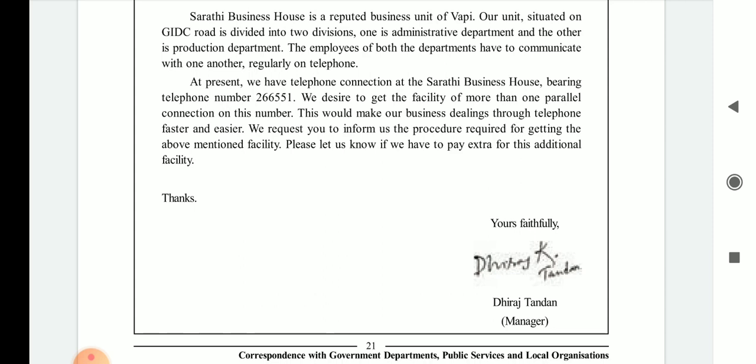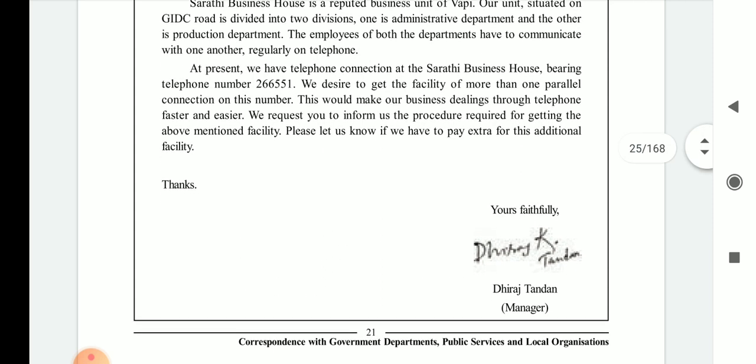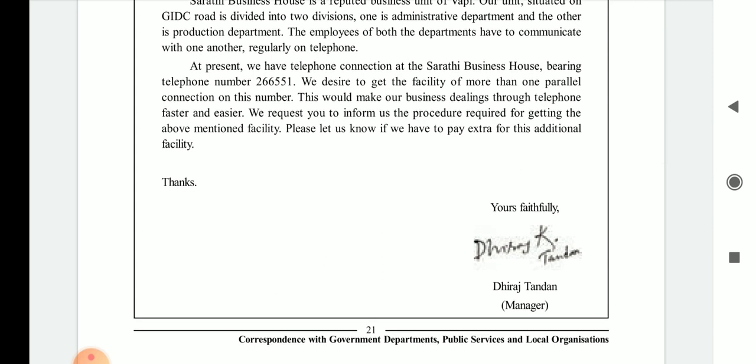They also mention that if BSNL provides information for getting this facility, at that time they will be very obliged. Please let us know if we have to pay extra for this additional facility. They also mention that if BSNL wants some extra money, extra charges for the same, at that time Sarthi Business House is ready to pay some extra charges, but they want to get this facility, and this is sure.